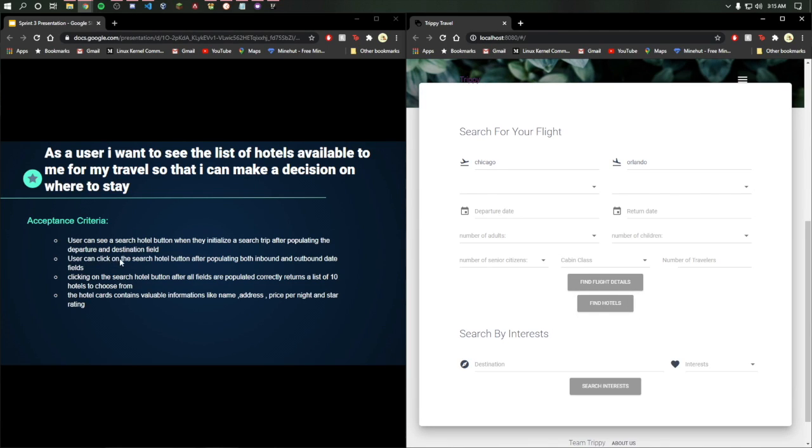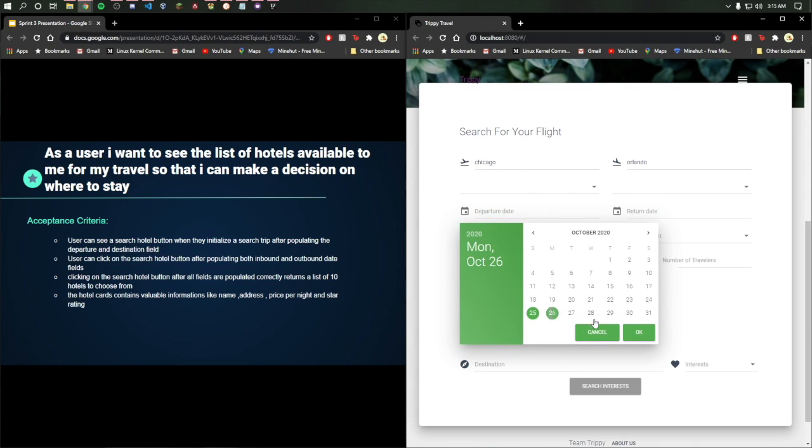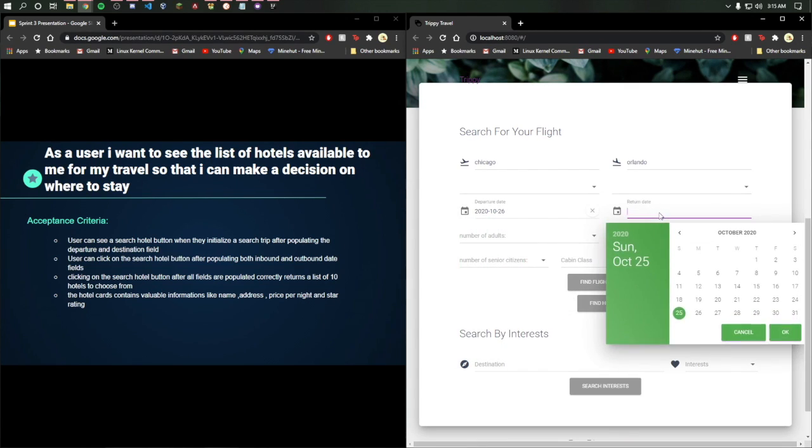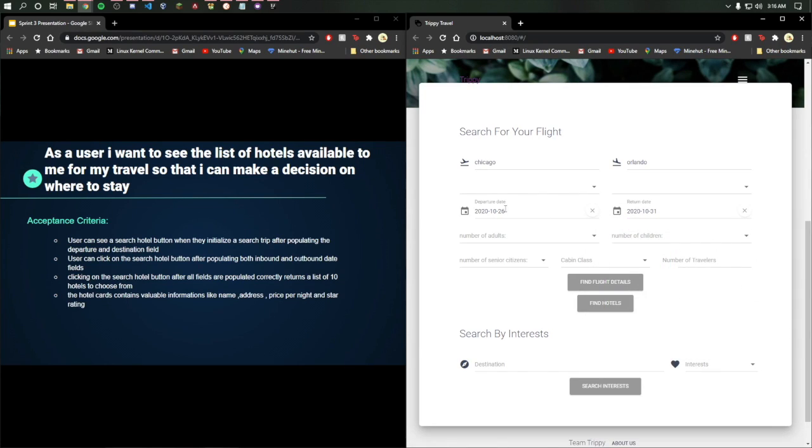The user can click on the search hotel button after populating both inbound and outbound date fields. So here I have an inbound date field, which I'm going to say maybe tomorrow, and the return date is going to be on the 31st. And once I populate those fields, I should be able to click on the find hotel button.